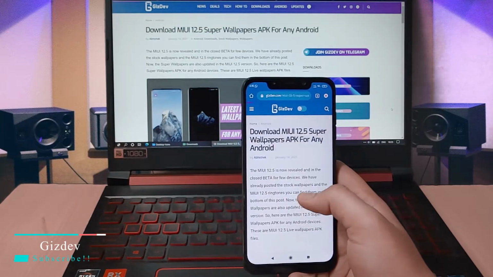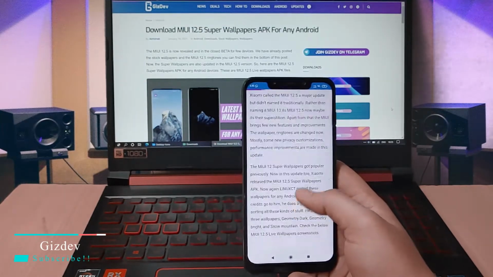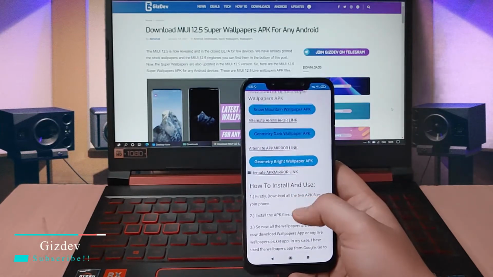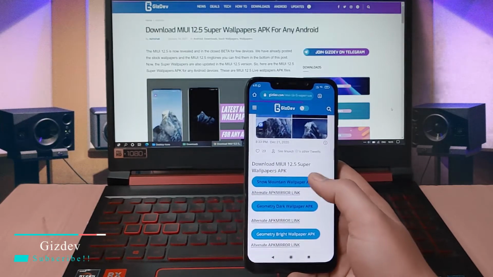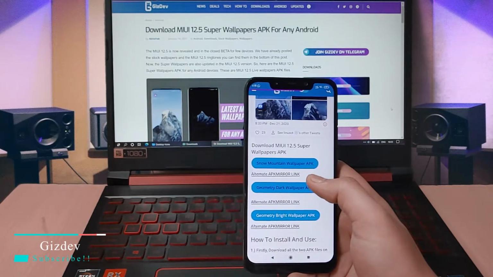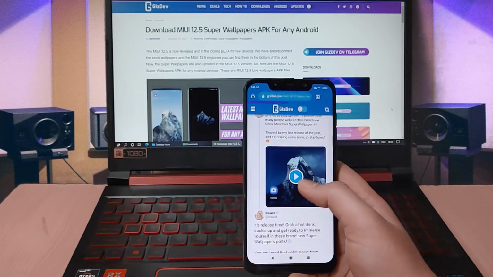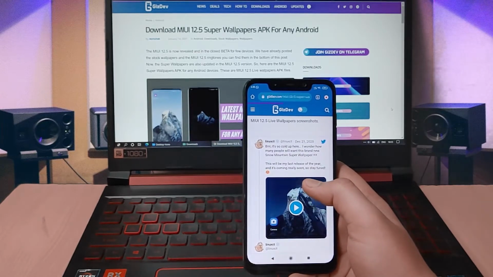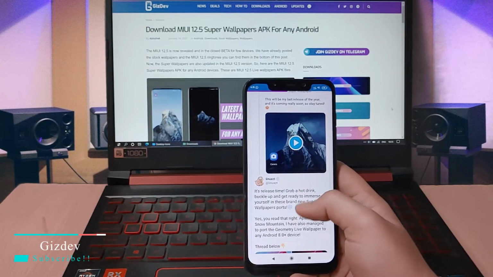So firstly you have to go to the link in the description below. After going to that link, just scroll down and download all these three wallpapers. These are three MIUI 12.5 Super Wallpapers APK available in the MIUI 12.5 closed beta update. So you have to download all of these, and thanks to Linux CT for providing these wallpapers. He always ports the wallpapers from Asus ROG, OnePlus or the previous MIUI 12 Super Wallpapers APK. So all the credits go to him.